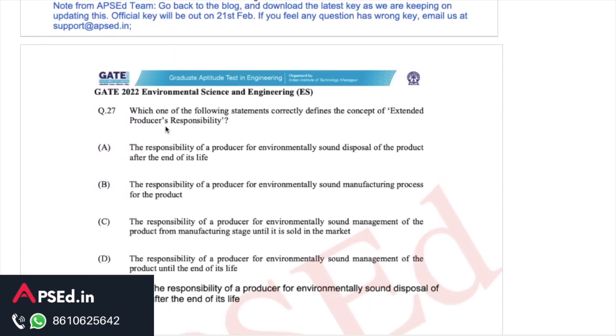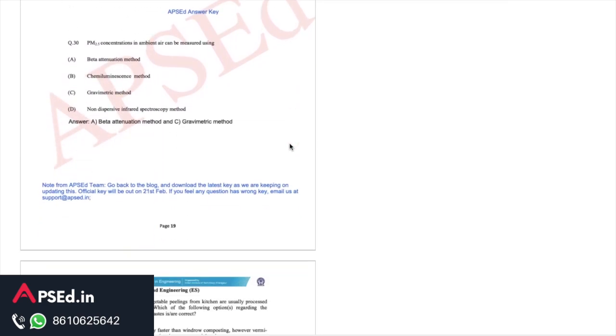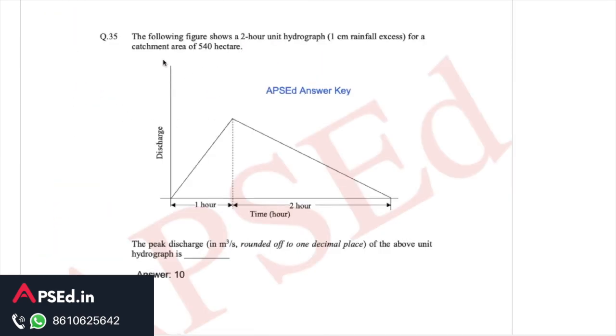Then there are a lot of theoretical questions, so you can just check out the answers for these here. Then let's see this numerical. It says the following figure shows a 2-hour unit hydrograph for a catchment area of 540 hectare. So they are showing this is a unit hydrograph, and we have to find out the peak discharge for this unit hydrograph. So this peak discharge will be here. So this is a basic calculation.